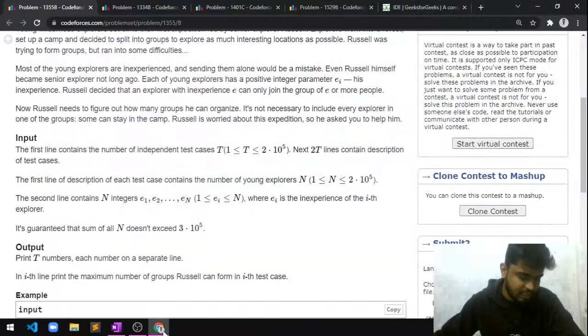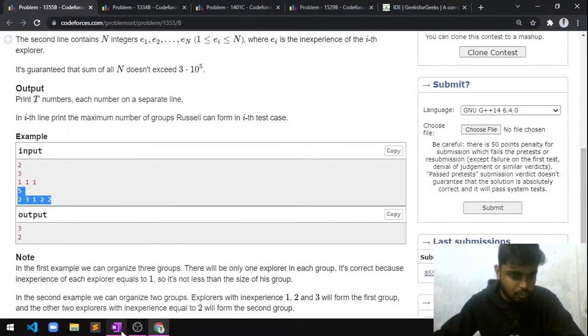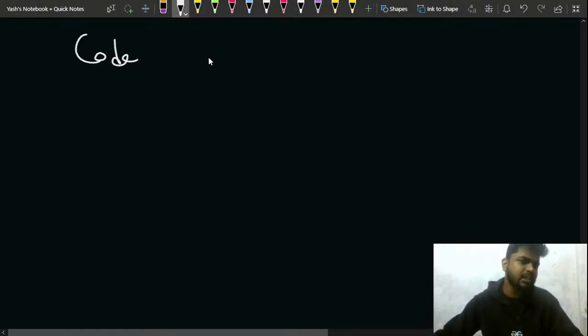Right, so should I take this test case again? Let's say this was 1 2 2 and 3, right? So 1, clear. Okay, it is clear to everyone, right? Okay, perfect. So now how should I write the code for this? Can anyone let me know how I should write the code for this?